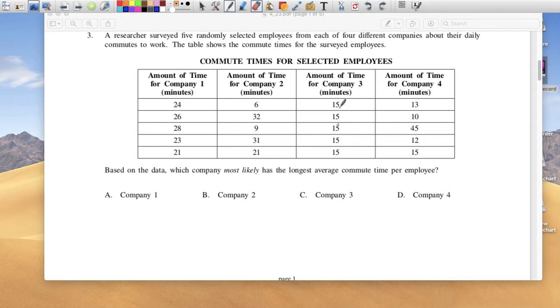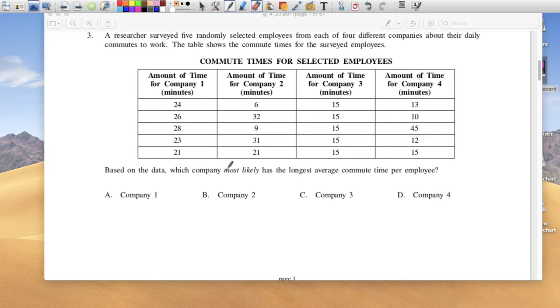In company 3, everybody gets to work in 15 minutes, so they're either living in the same apartment complex, maybe the same house, or same neighborhood, same block. Company 4, most of them look like they come within 10-15 minutes, and then there's one fella here that lives a little bit further out, right?